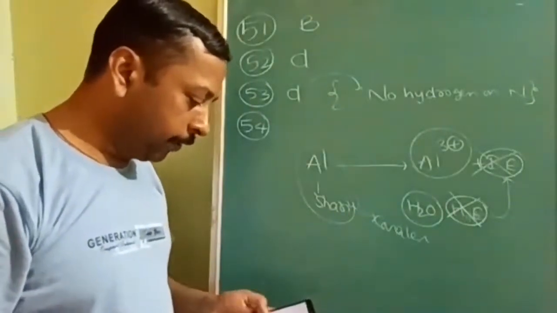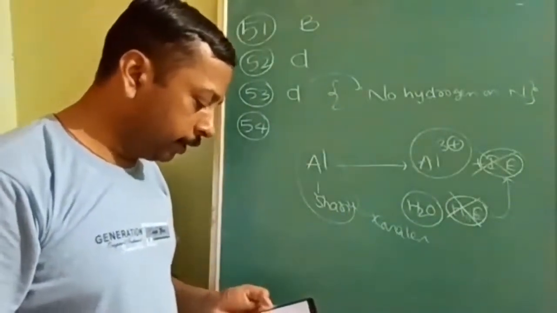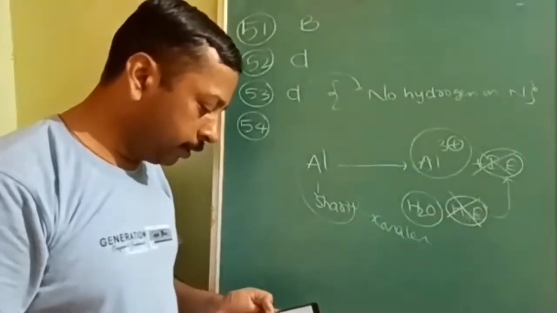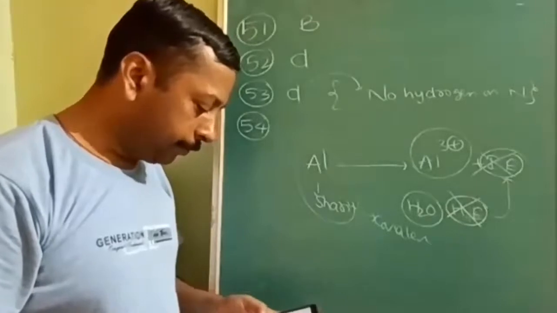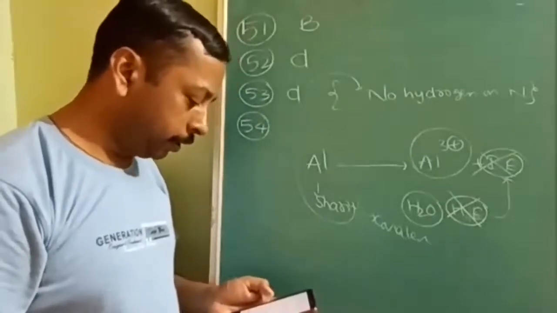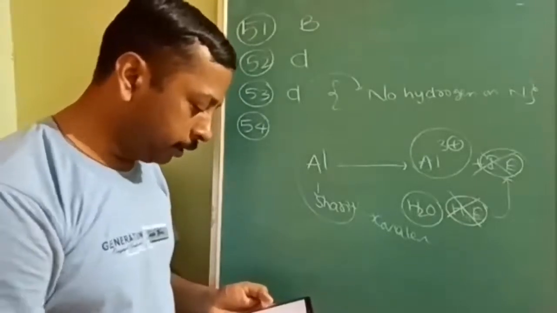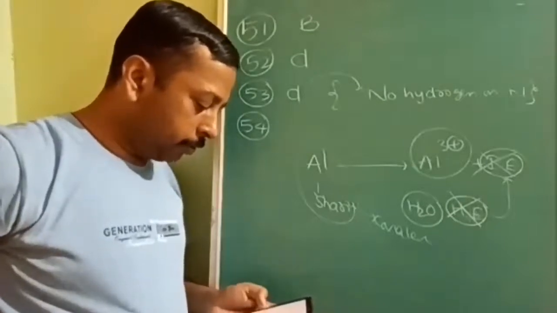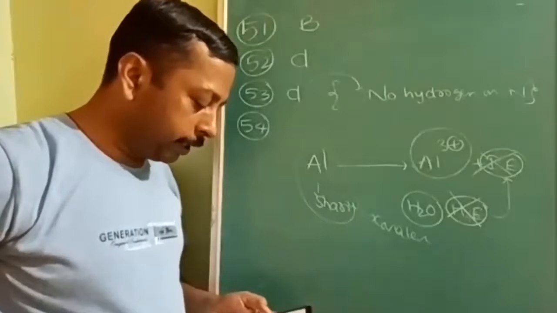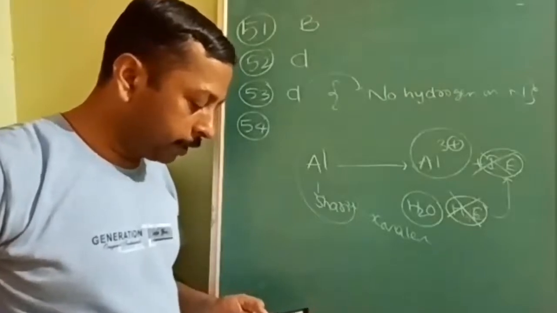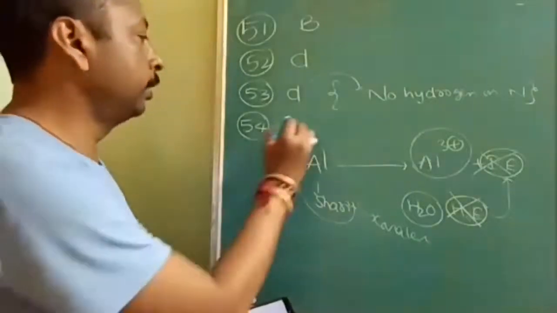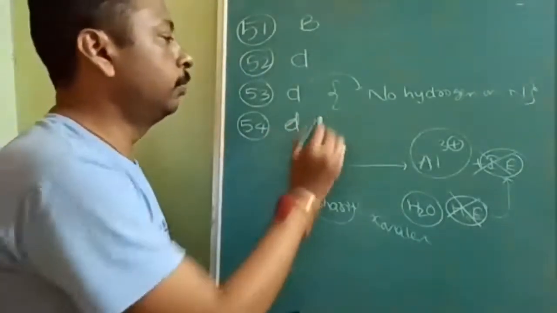54th, the sum of hydration energy of Al3 plus and Cl minus and electron affinity and sum of the aluminium hydrates. That is the first answer. Because of small size and more charge density, anhydrous is covalent. The second option is correct and the first option is correct to explain the ionic nature. Therefore, the fourth option, that is D option.